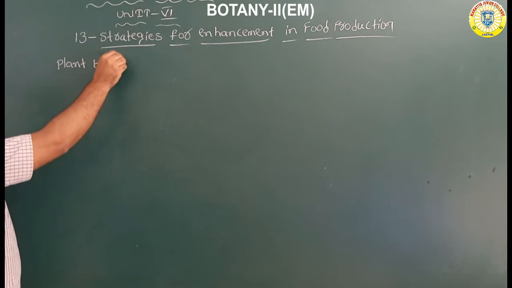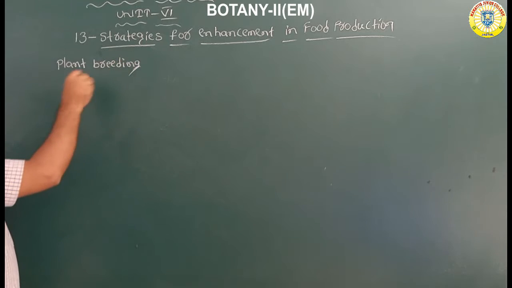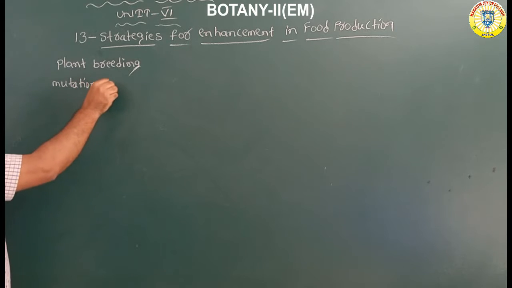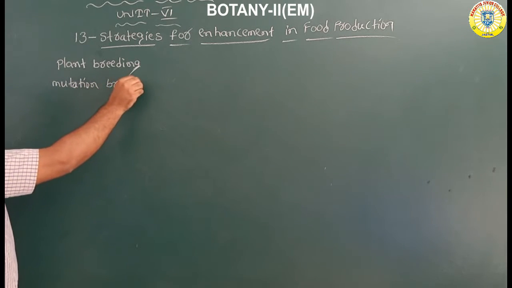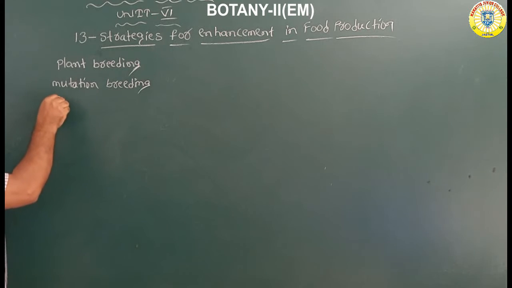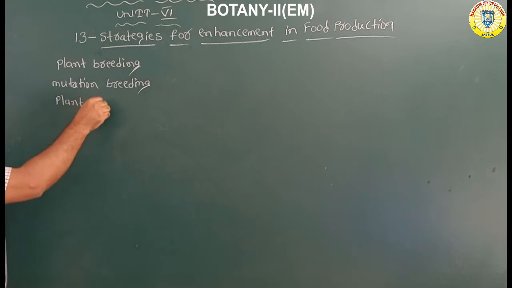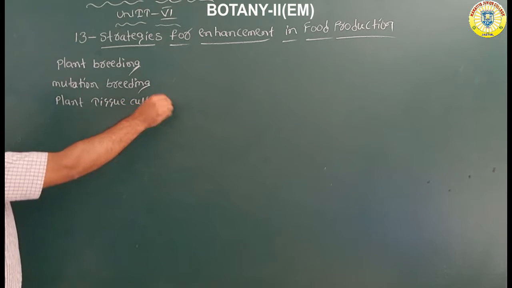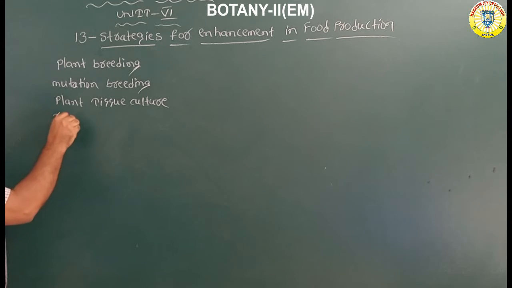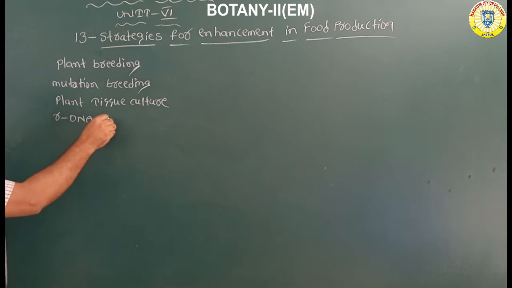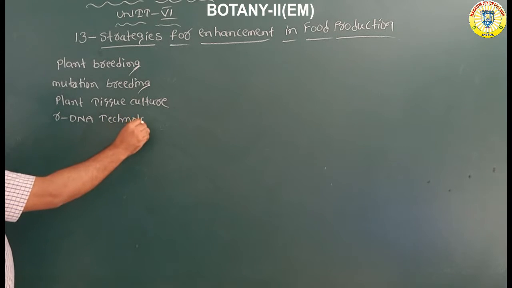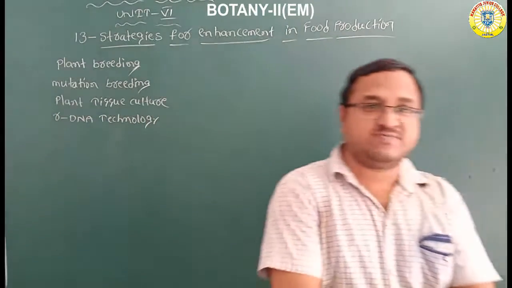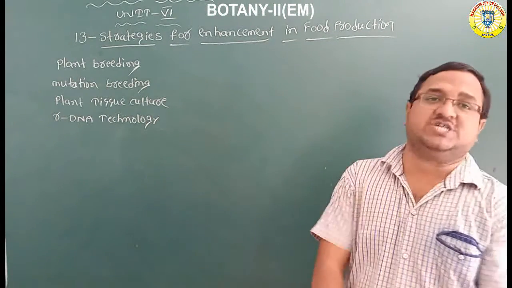method. One is plant breeding and the second one is mutation breeding. Third one, plant tissue culture. And the fourth one, we discussed recombinant DNA technology. So these are some new techniques. With the help of these new techniques, we have to enhance our food production.